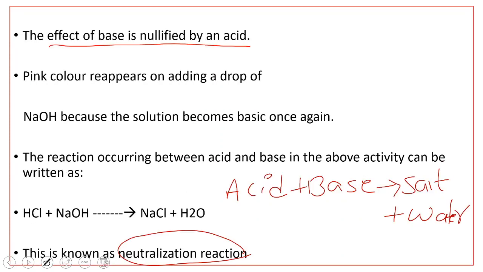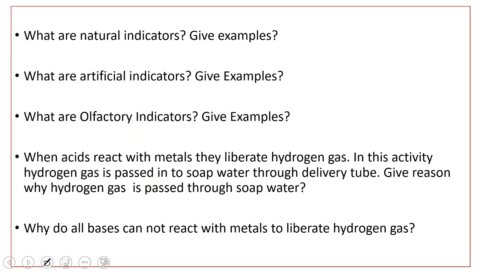So we have discussed some topics related to acids, bases and salts. Now let us discuss what type of questions can be asked in these topics. Like, what are natural indicators? Give examples. Natural indicators are the indicators which exist naturally. So examples: litmus is a natural indicator, turmeric powder is a natural indicator, beetroot solution is a natural indicator.